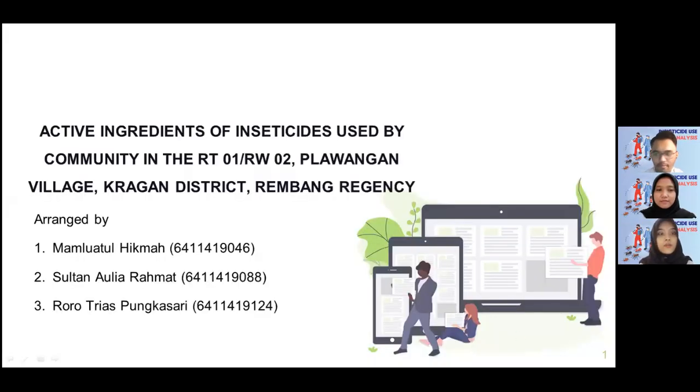Assalamu'alaikum Warahmatullahi Wabarakatuh. On this occasion, we will present our final examination of Health Entomology about the active ingredients of insecticide used by the community in RT1 RW2 Plawangan Village, Kragan District, Rembang Regency.